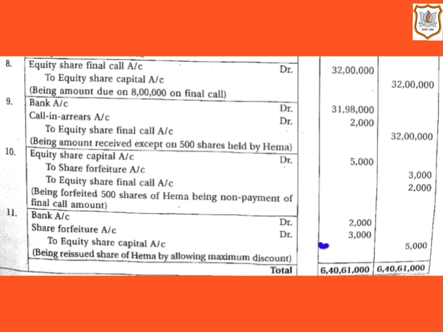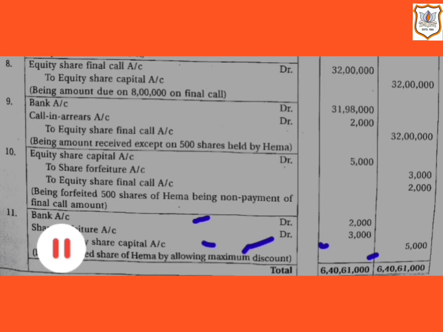So here our journal entry would be bank account will be debited with the amount received on reissue, that is 500 multiplied by rupees 4, that comes to 2000, and share forfeiture account will be debited by rupees 3,000, and equity share capital account will be credited with the amount credited as paid up, that is rupees 5,000. So here we have completed this question number 16. I hope it is clear to you all. That's all for today. Thank you very much.